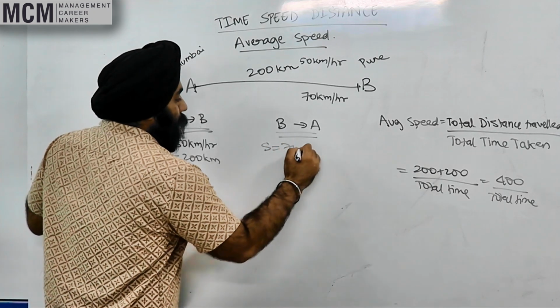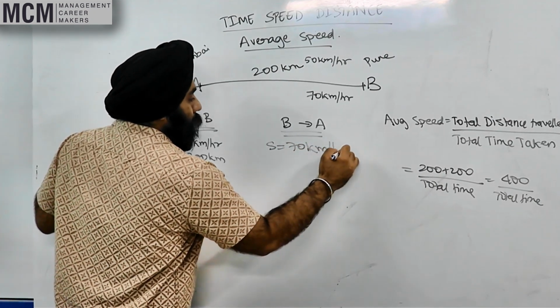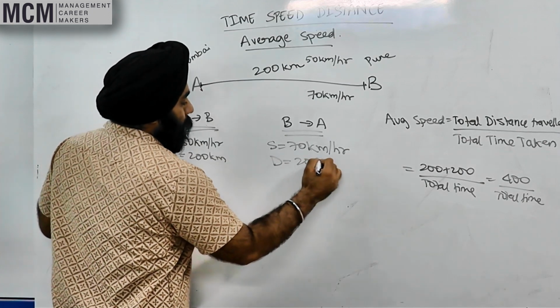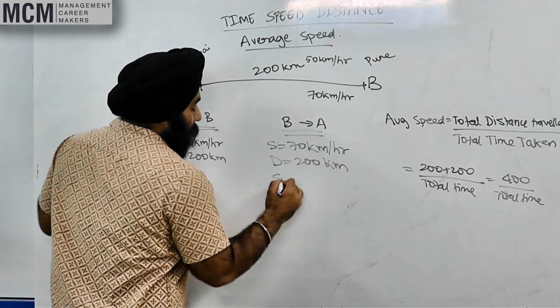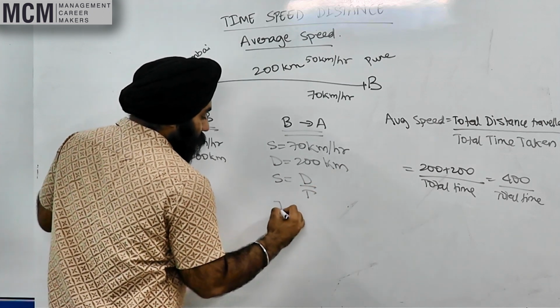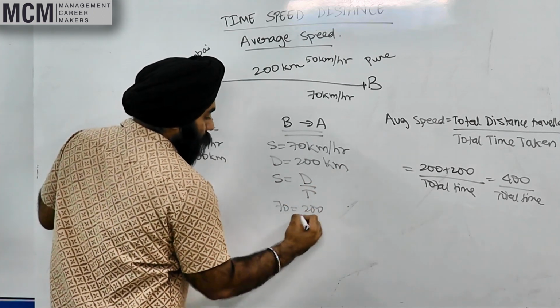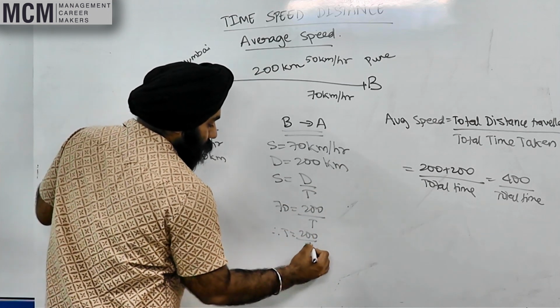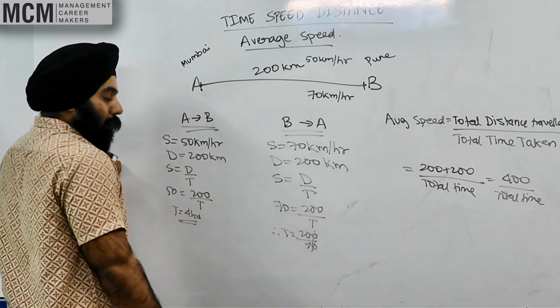Speed is 70 kilometers per hour. Yes? Distance again is 200 kilometers. Again magic formula. Speed is equal to distance upon time. Speed is 70, distance 200, right? Therefore, time is equal to 200 upon 70. Yes, you have 20 by 7